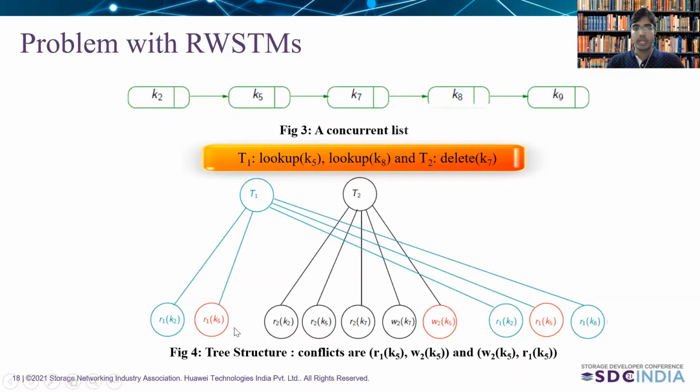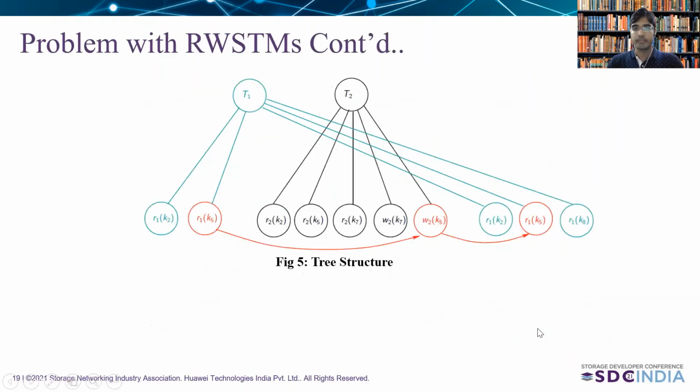One can observe that this red circle depicts the conflict. A conflict is when two operations belonging to different transactions work on the same key and at least one of the operations is a write. So here the first conflict is from T1 to T2 due to a read-write conflict on key K5, and the second conflict is a write-read conflict from T2 to T1 because of the key K5.